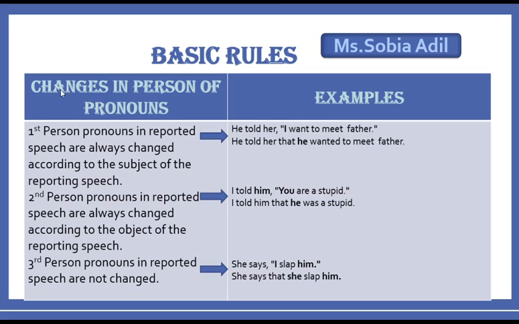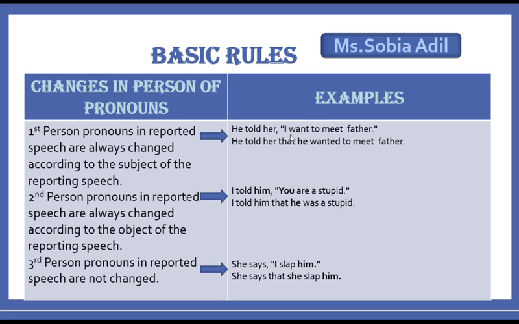The first rule that you have to follow is changes in person of pronouns, right? The first person pronouns in reported speech are always changed according to the subject of reporting speech.